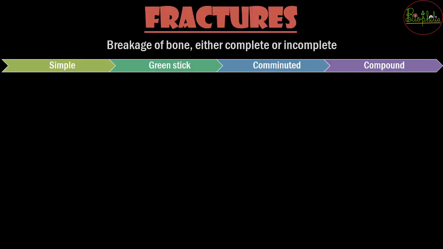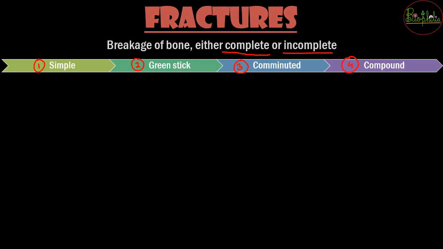The next we see is about fractures. So fractures is nothing but we call the breakage of the bone. So breakage है यानी bone टूट रहा है, so it can be either a complete break or it might be an incomplete break. So based on the different types of fractures, we here are going to discuss the major four, that is the simple fracture, the green stick fracture, then there is comminuted fracture and the compound fracture.